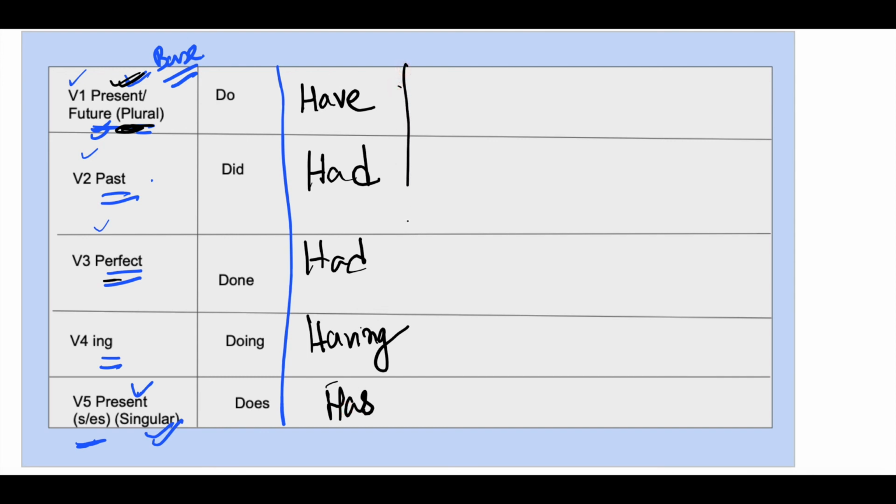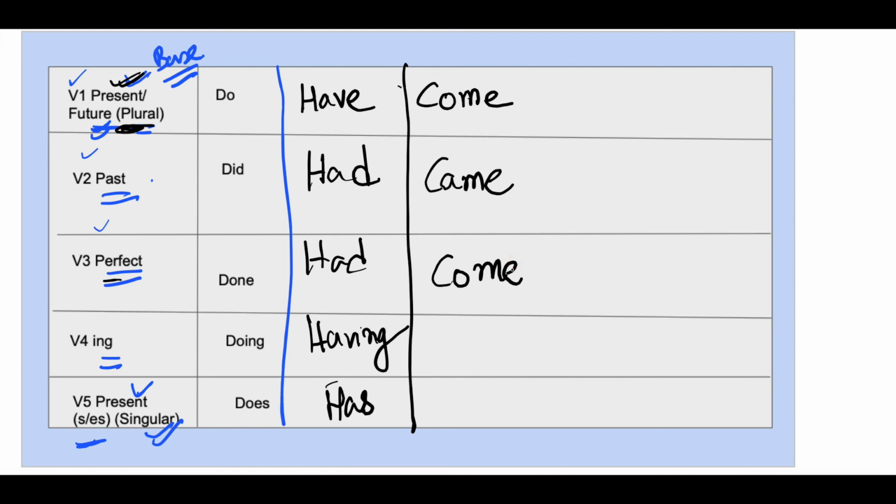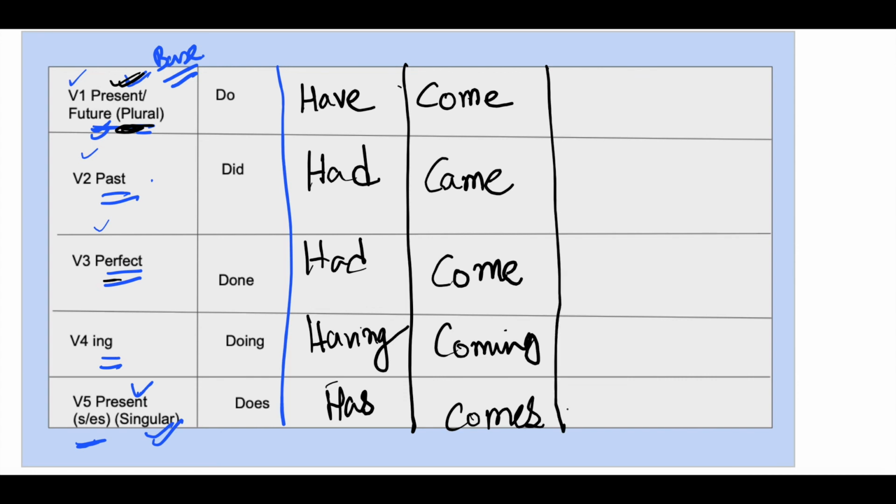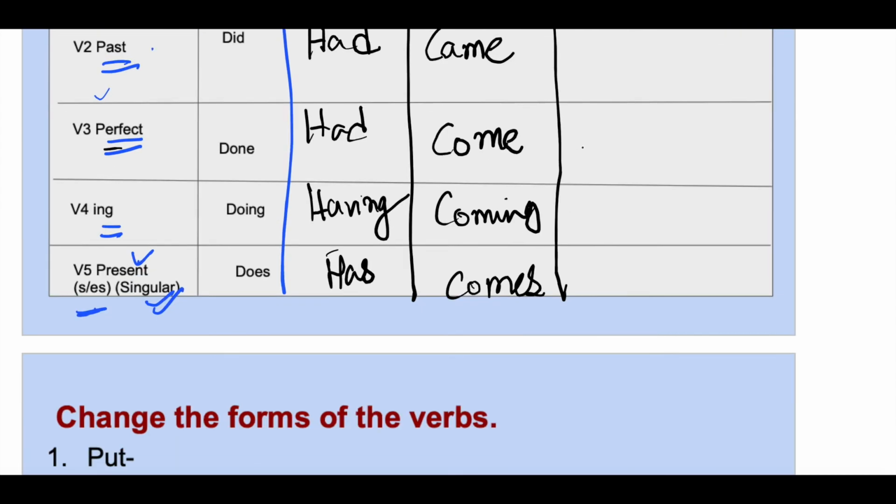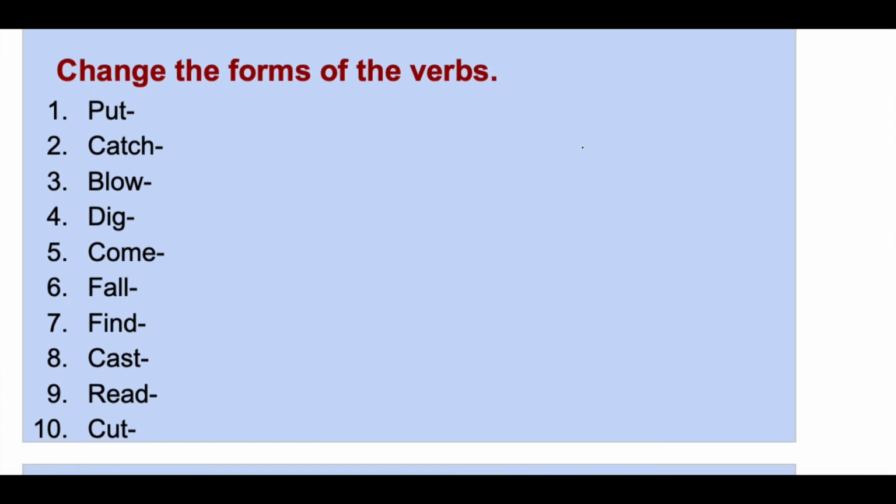Next, let's understand come. In V1 form, in basic form, it is come. In the past tense it becomes came. In the perfect tense it again becomes come, so in V3 again it is come. In ing form it is coming. And in the present singular form, it is comes. Fine. So this is how you can change the forms.